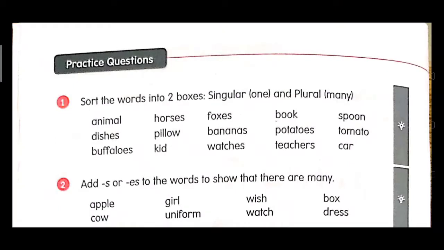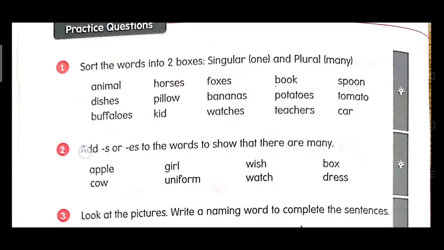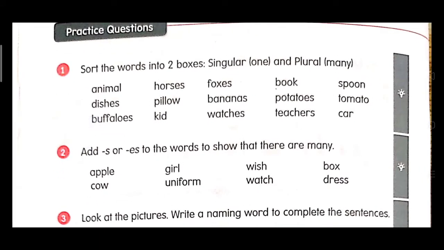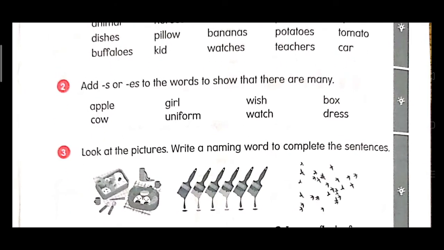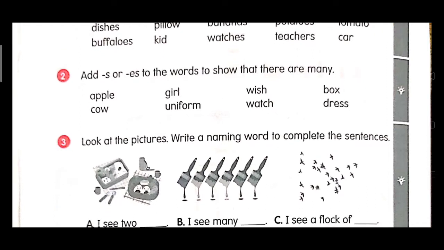Students, now open your grammar guide, page number 2. Practice questions. Practice question number 1. Sort out the words into 2 boxes, singular one and plural many. As you did in the activity also, what will you do? In one group you will put the words which are singular, and in the other one you will put the words which are plural. Now question 2, add S or ES to the words to show that there are many. Now you will add S or ES accordingly, and you know very well where to add S or where to add ES.